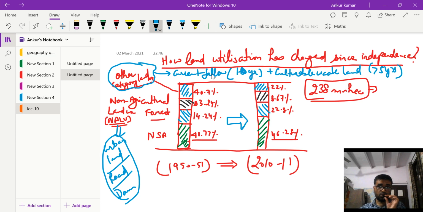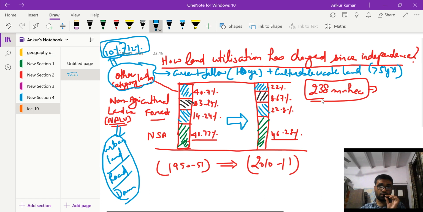So all these lands constitute close to 10 to 12% of India's land, and this is huge if we calculate 10 to 12% of 238 million hectares. So this land shows a rapid decline. So we will analyze all these patterns independently, individually. Okay, so let us do that.